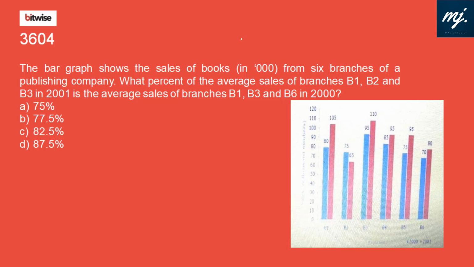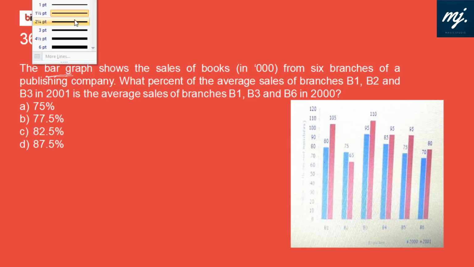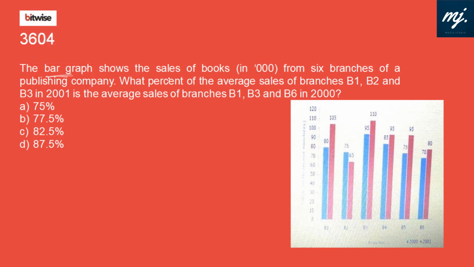The first question on the screen is a bar graph. The bar graph shows the sales of books from 6 branches of a publishing company. What percent of the average sales of B1, B2 and B3 in 2001? 2001 is red, so B1 is 105, B2 is 65 and B3 is 110. The total is 280 in 3 years, and they are talking about average.